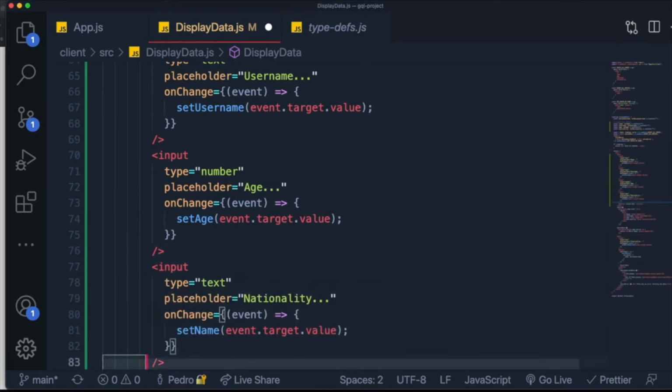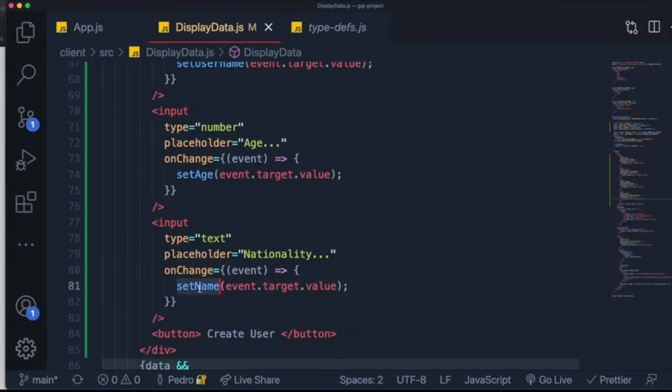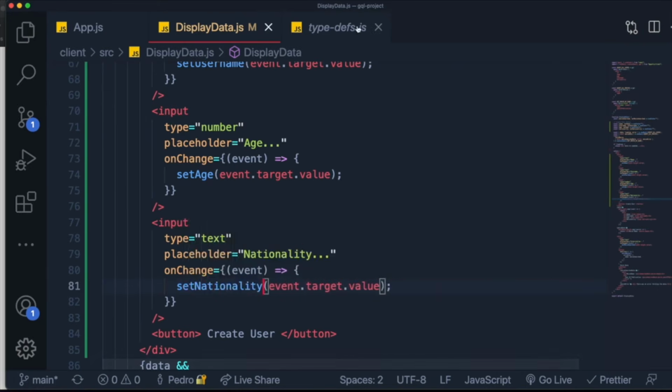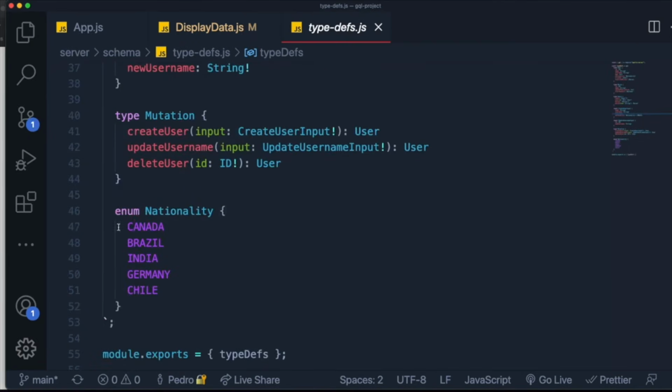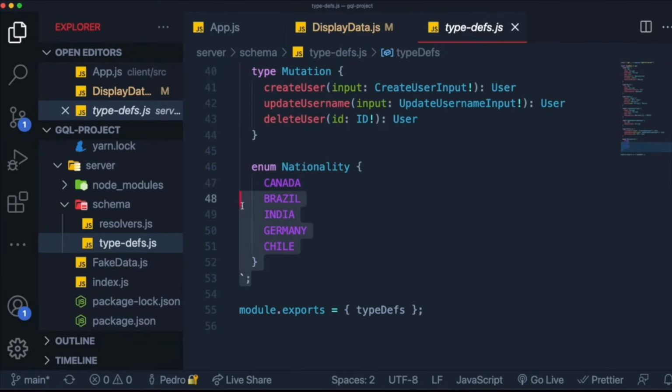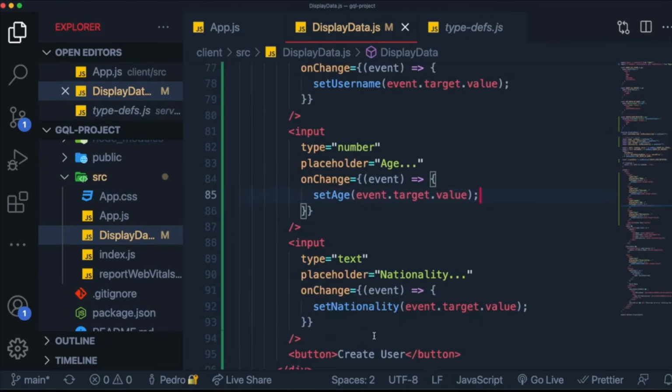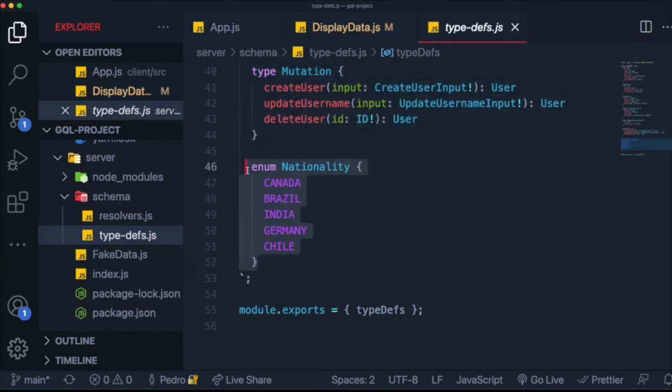There is a caveat for the set nationality, which is, if you recall, our nationalities in our GraphQL are all in caps, as you can see over here. So the way we're going to fix this is by coming to our front end over here, and when we have something like the nationality over here, we want to basically match the format of this nationality variable with how we define it in our GraphQL server.